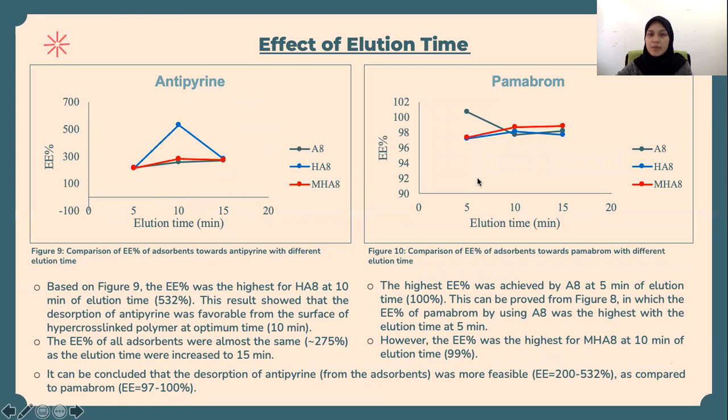Meanwhile, for Pamabrom, the highest EE% was achieved by the terpolymer at 5 minutes of elution time, and then the EE% was the highest for the modified polymer at 10 minutes of elution time. It can be concluded that the desorption of antipyrine was more feasible, with EE% up to 532% compared to Pamabrom only up to 100%.